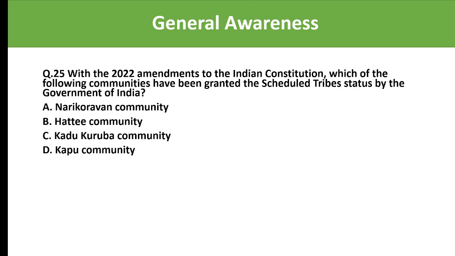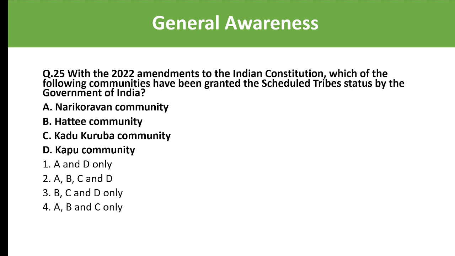So with the 2022 amendments of the Indian Constitution, a few communities have been granted the scheduled tribe status by the Government of India. And the options: A and D, A, B, C and D, B, C and D, A, B, C. So which communities have been granted the scheduled tribe status? The right answer is A, B and C. That is Narikorawaran community, Hatte community, Kadu Kuruba community have been granted the scheduled tribe status by the Government of India.